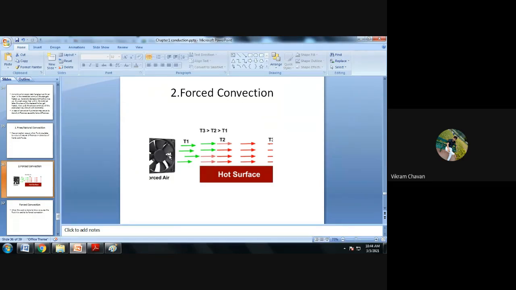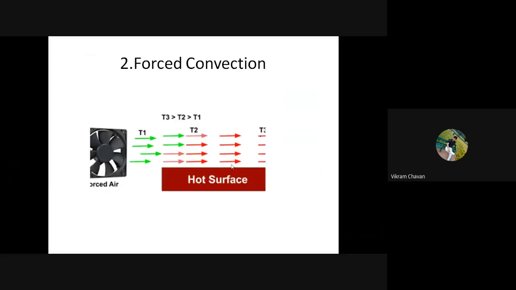Let us take the example of this fan, similar to the fan present in computer PCs. In that case, we want to remove the heat of the internal devices as early as possible, so we blow air over those devices, so that in less time maximum heat will be carried out from the hot surface.